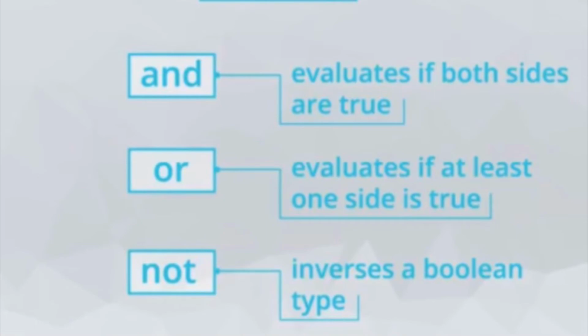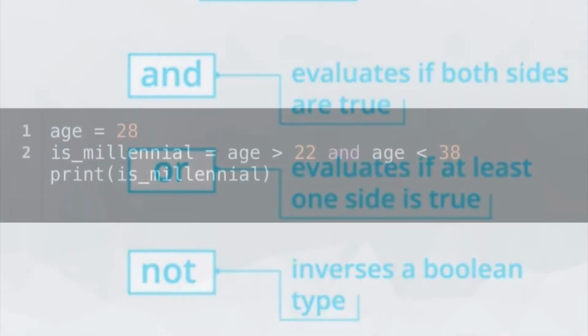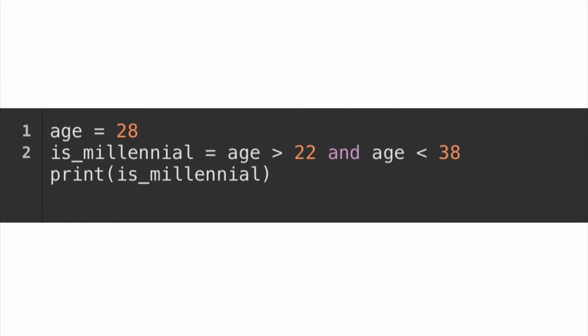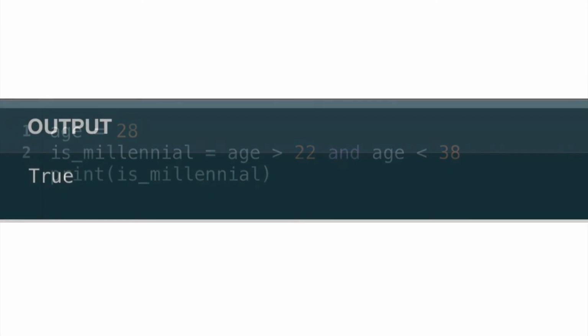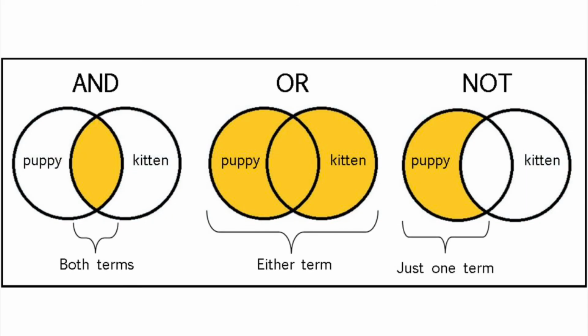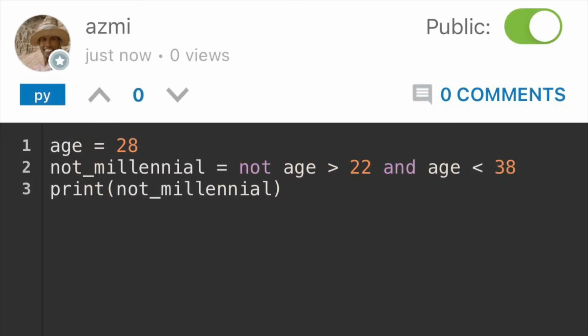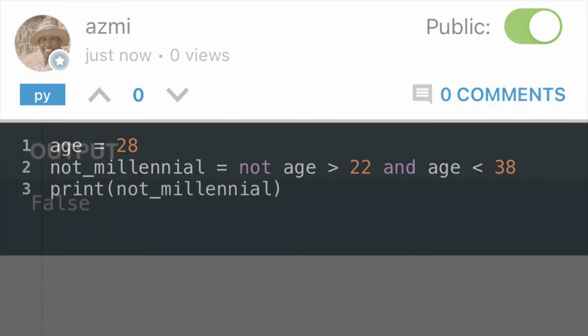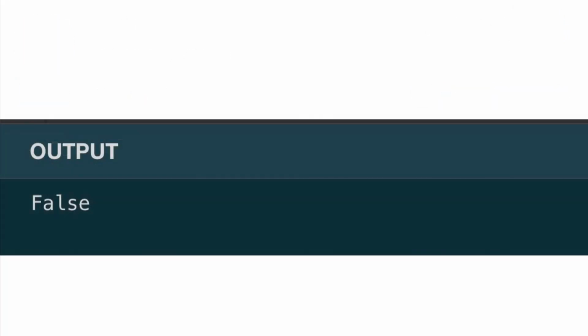All right, now here's an example that evaluates whether age is within the range of a millennial. So you can imagine the age 28 being placed in both of these categories. Then, if both are true, true will be assigned to the variable is millennial. So in other words, if the person is older than 22 and younger than 38, this person is a millennial. And here's not, an operator inversing the Boolean type of the same statement.